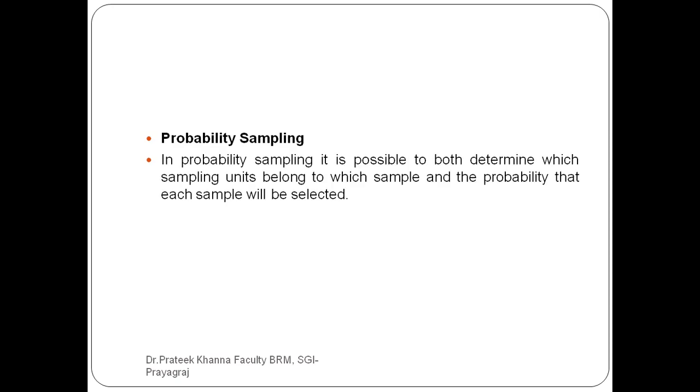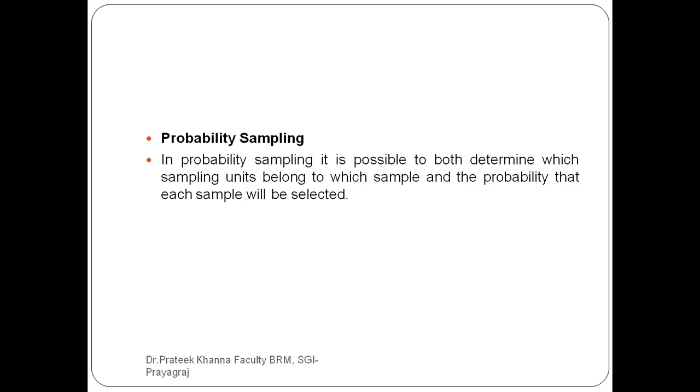So what is probability sampling? In probability sampling, it is possible to determine both which sampling unit belongs to which sample and the probability that each sample will be selected.